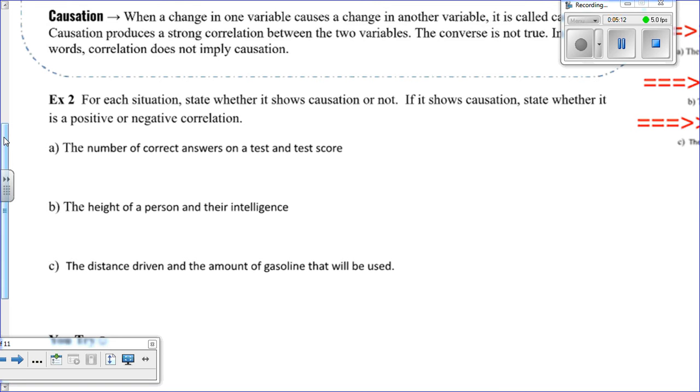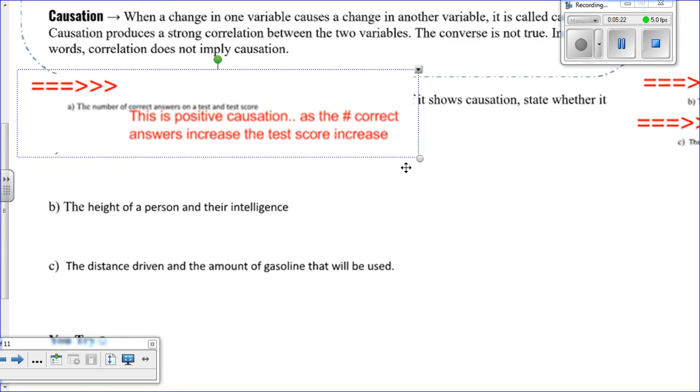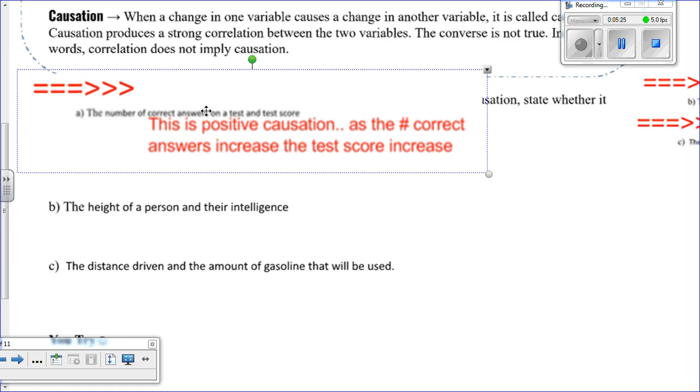This is a positive causation. As we change the number of correct answers, either up or down, that's going to take our test scores and push the score up or the score down. So A was pretty easy, I think. Let's take a look at B.